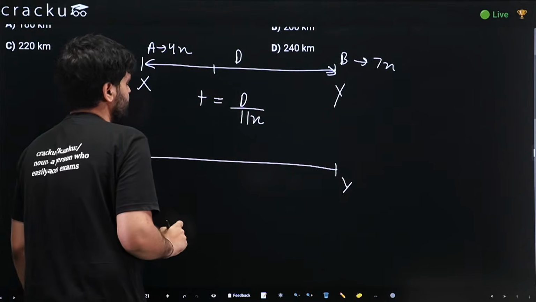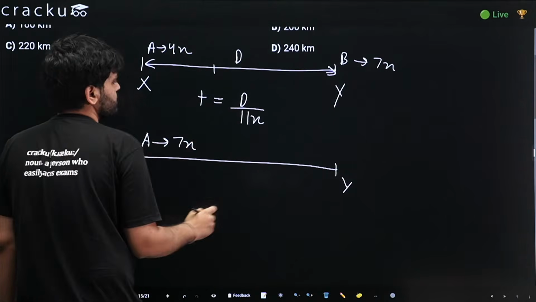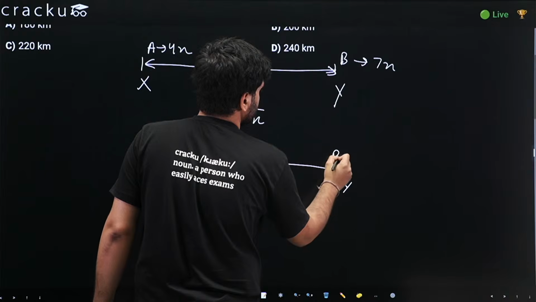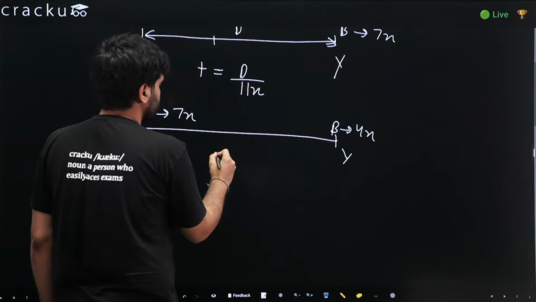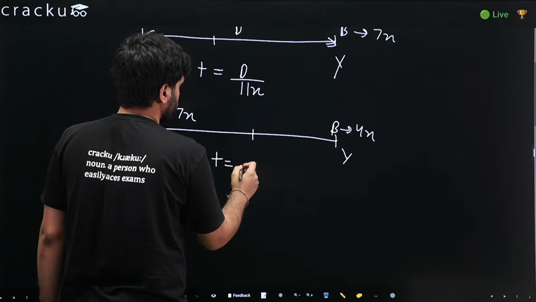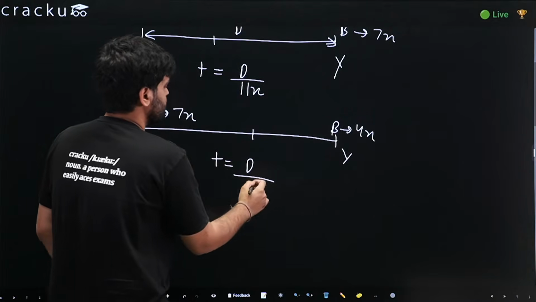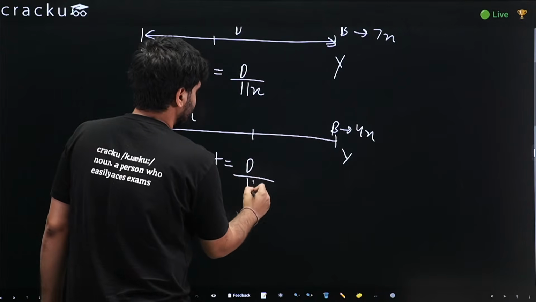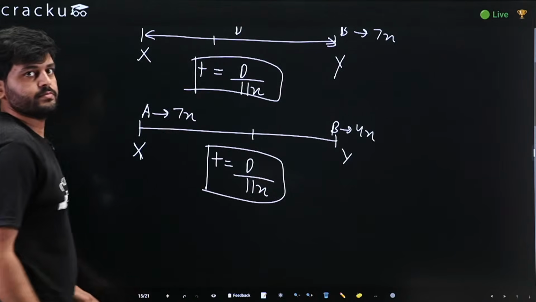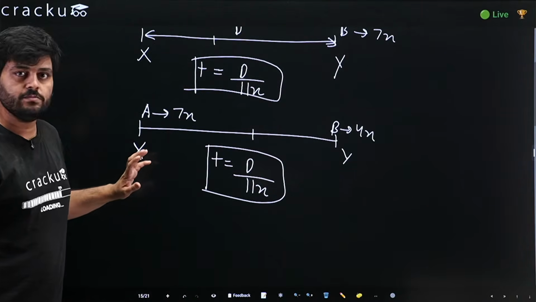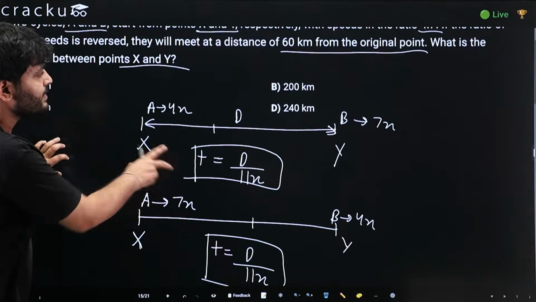In the second case as well, we are given that the ratio of speeds reverses. So A would be 7x, B would be 4x. What would be the time taken in this case to meet? They would meet somewhere here. It would be distance D upon the relative speed. Again, they are moving towards each other. It would be 7x plus 4x, 11x. Can we basically see that the time taken would be the same in both the cases, right? So we have derived that time would be the same.